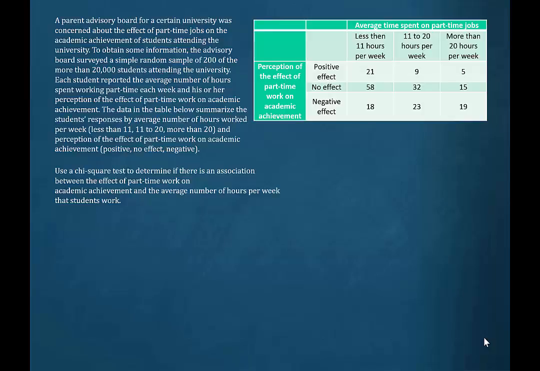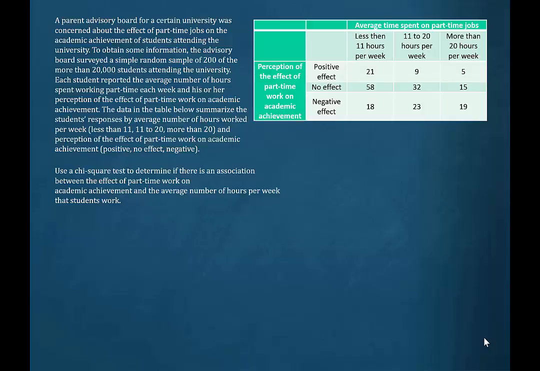A parent advisory board for a certain university was concerned about the effect of part-time jobs on the academic achievement of students attending the university. To obtain some information, the advisory board surveyed a simple random sample of 200 of the more than 20,000 students attending the university. Each student reported the average number of hours spent working part-time each week and his or her perception of the effect of part-time work on academic achievement.